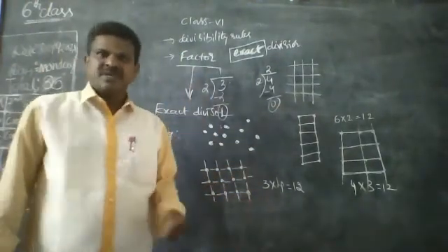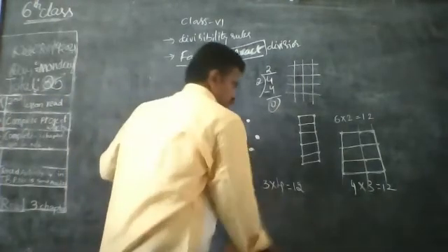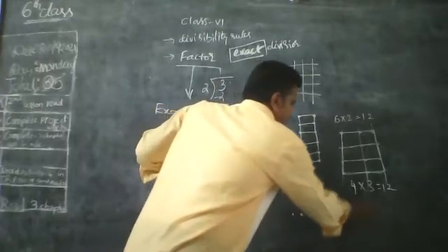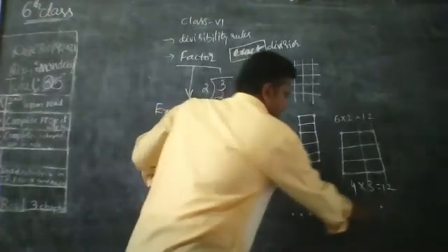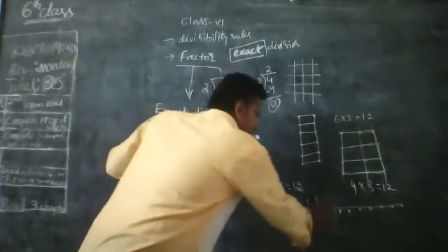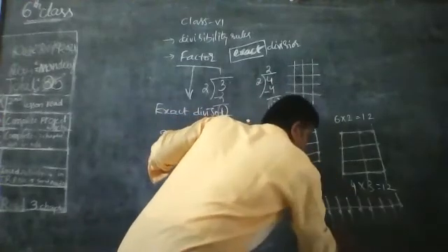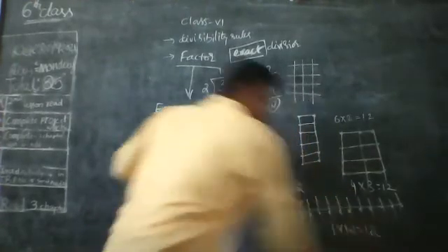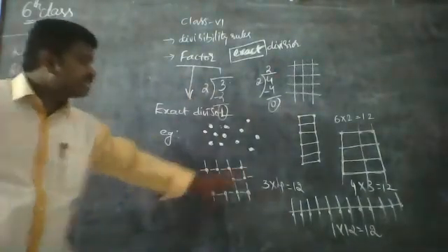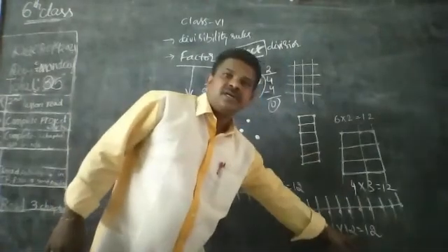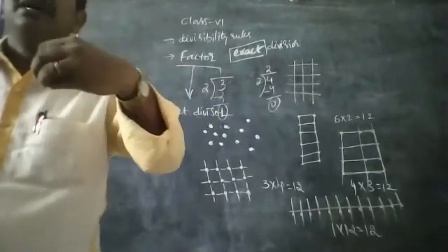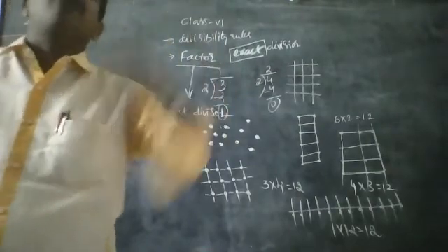And one more. I will tell you. 1, 2, 3, 4, 5, 6, 7, 8, 9, 10, 11, and 12. One row and 12 columns. 1 into 12, that is also 12, right? See, all these possibilities. There are so many possibilities to write the number by using rows and columns.